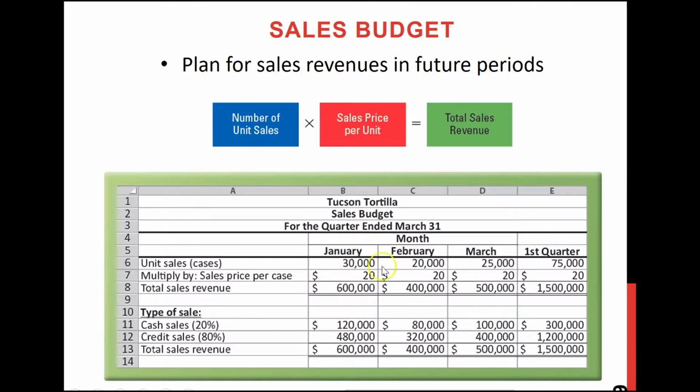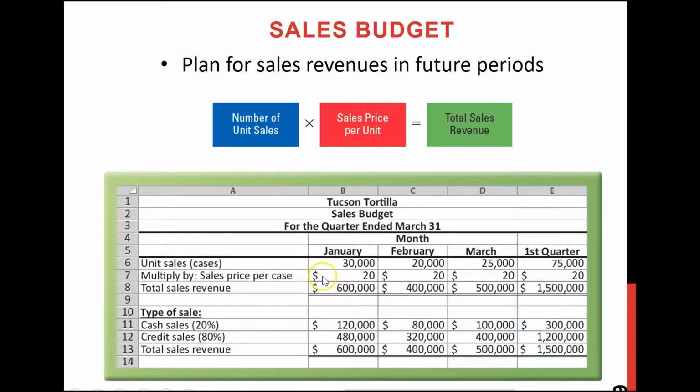So you need to do these separate columns for every month, and then you will do a total column. So you see here the last column is basically the total first quarter budget, which is just the addition across the columns. Then you need to multiply by the sales price per unit, or here in this example, per case.